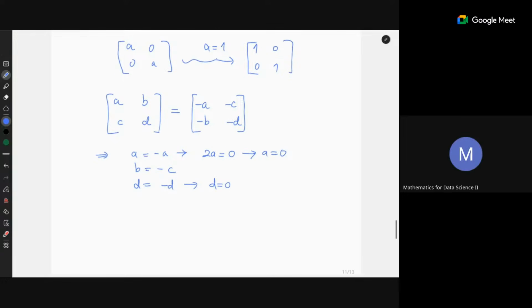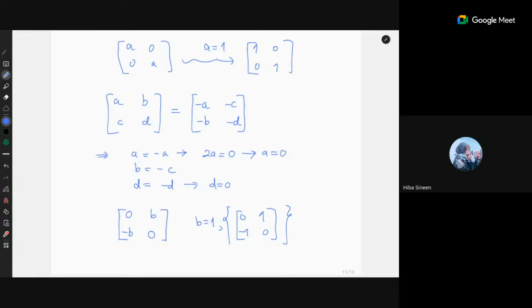Now write down the general form of the matrix. So a is 0. What is b? b is b. What is c? c is minus b. What is d? d is 0. Now what's the dimension? There is only one variable b. So take b equal to 1. Then what will be the basis? Basis will be [[0, 1], [-1, 0]]. How many elements in the basis? 1. So dimension is 1.